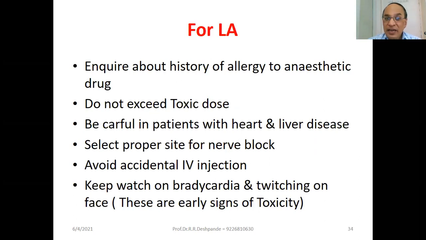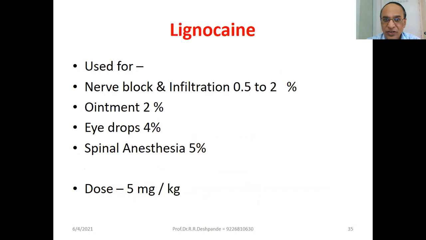For local anesthesia, inquire about the history of allergy to the anesthetic drug. Do not exceed the toxic dose. Be careful in patients with heart and liver disease. Select the proper site for nerve block. Avoid accidental intravenous injection. Keep watch on pulse, bradycardia, low pulse, and twitching on the face. These are early signs of toxicity.